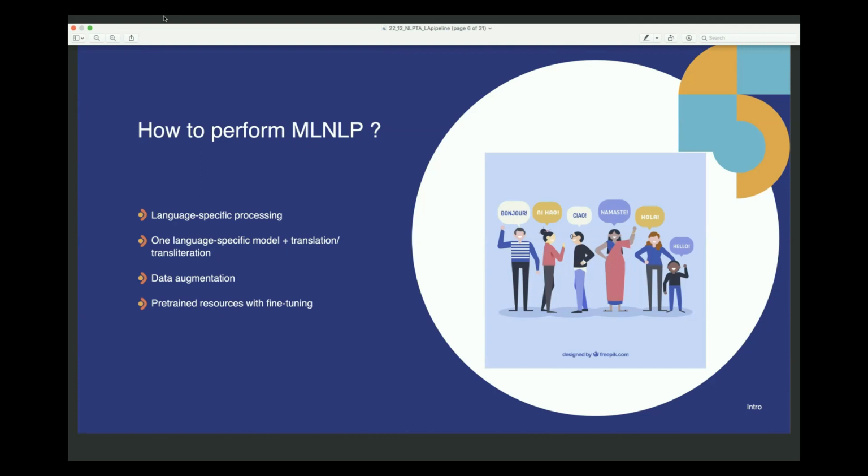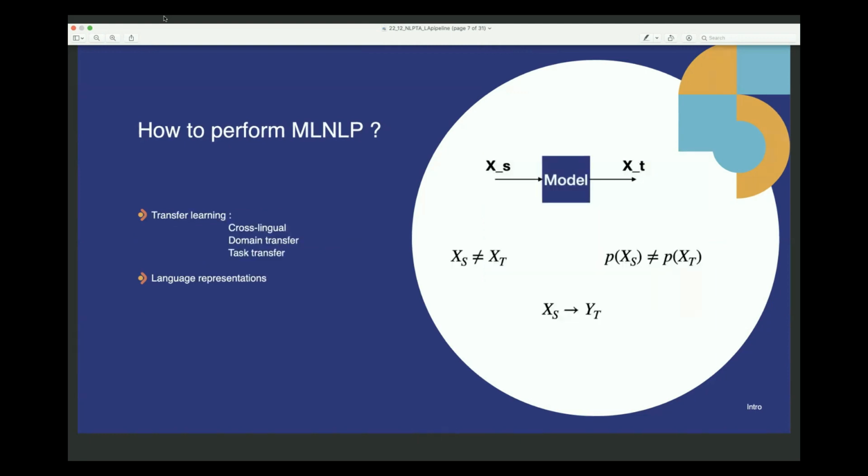Another more important and popular strategy is to find pre-trained resources, then get a little bit of data in the target language and fine-tune the pre-trained resource. By pre-trained resource, I specifically mean pre-trained language models. This strategy will also be useful if you can find a pre-trained language model in the particular language of your interest. So as a natural extension to this, people coined this idea of transfer learning, which we all are familiar with.